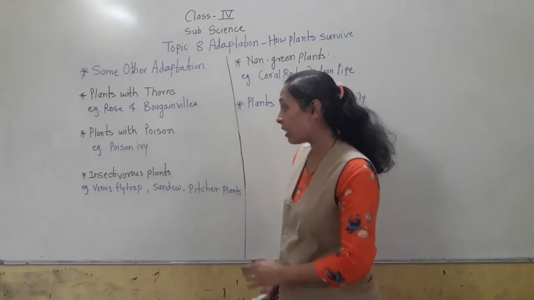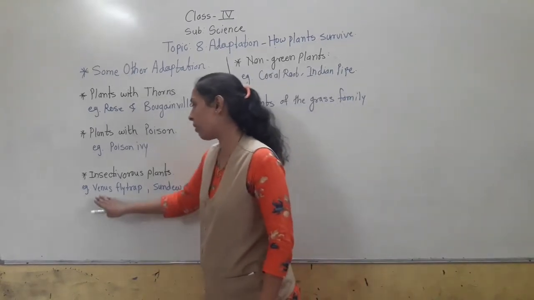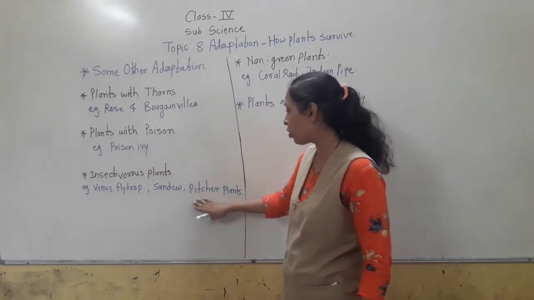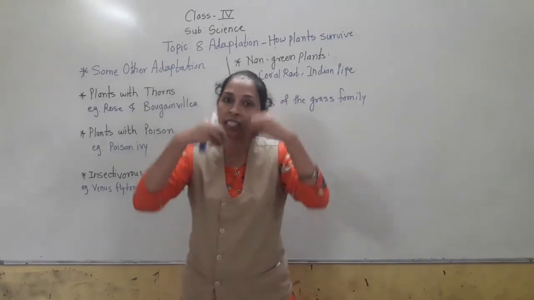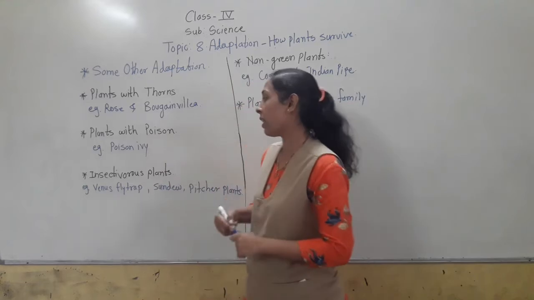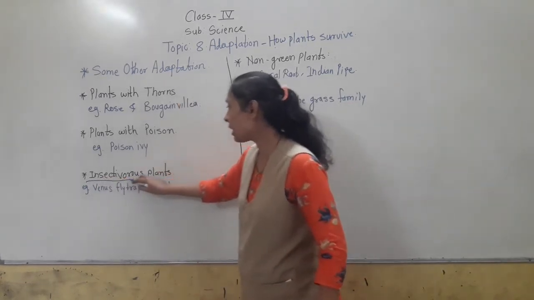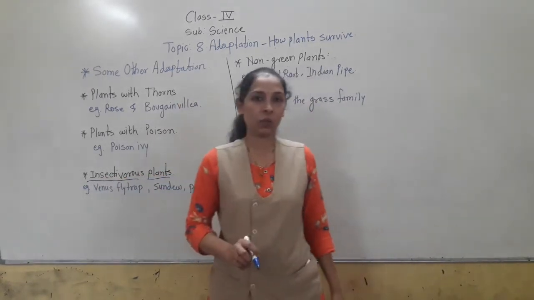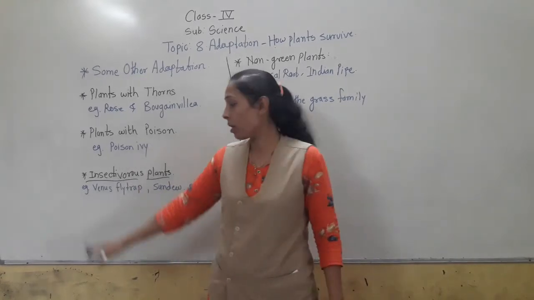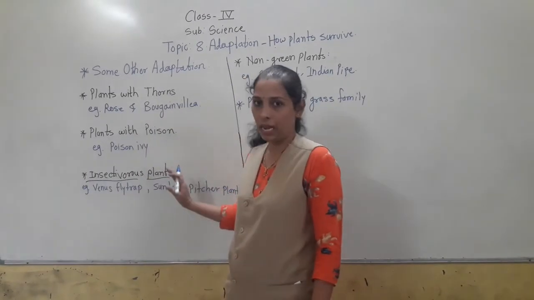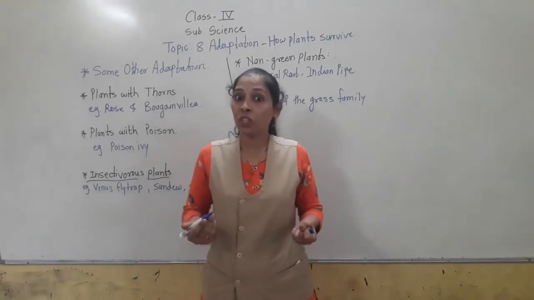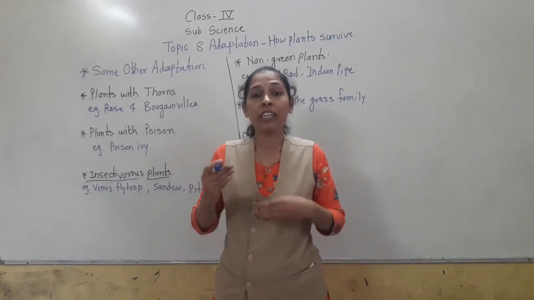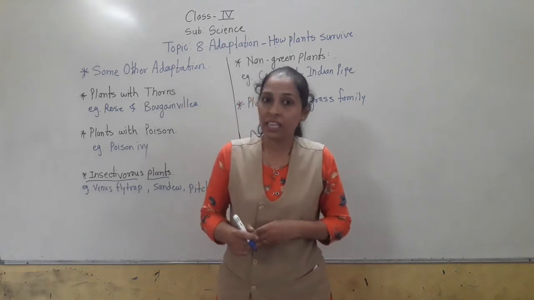For example, the Venus flytrap, sundew and pitcher plants. These are certain plants which eat insects, and that is the reason they are called insectivorous plants, that is, insect eating plants. To eat these insects, they have some special organs. Their leaves are specially modified to eat insects.